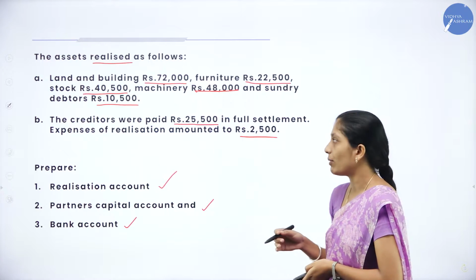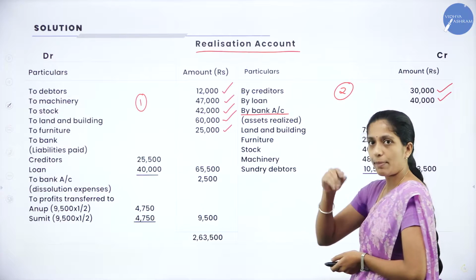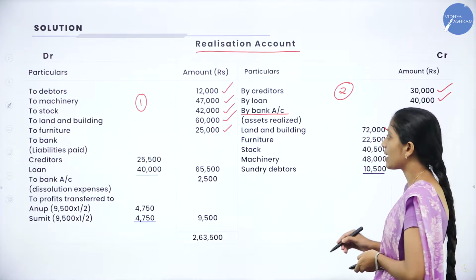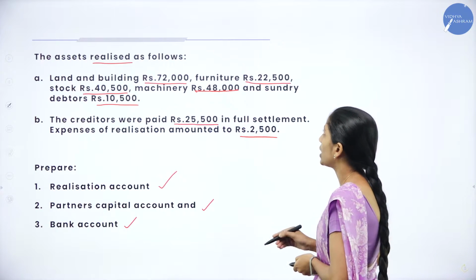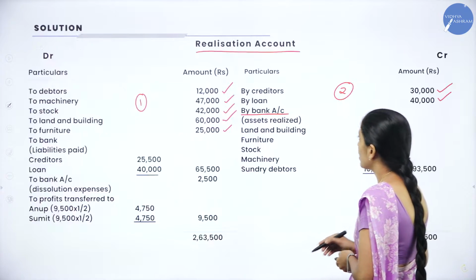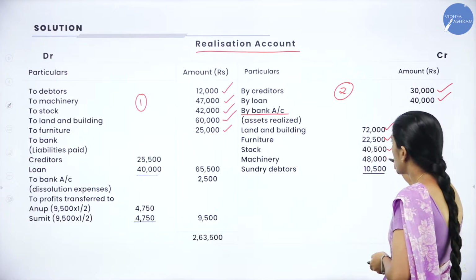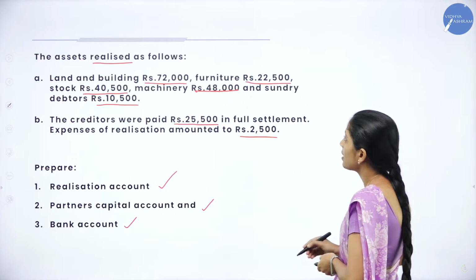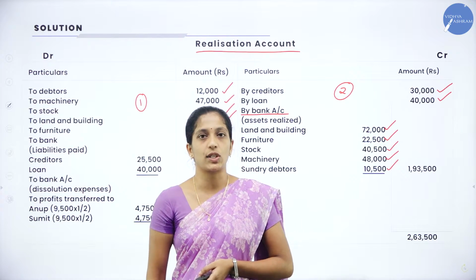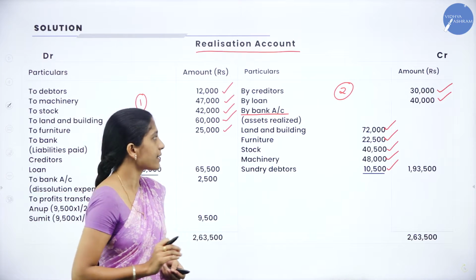So we will record one by one here. So land and building under by bank account in the bracket assets realized, we will record all the assets. So land and building 72,000, and the next one is furniture 22,500. So we'll record that. Next is stock 40,500, and the next one is machinery 48,000. Next sundry debtors 10,500. So these are the assets which they have given in the question, telling that they have realized all these assets, in the sense they have sold all these assets.